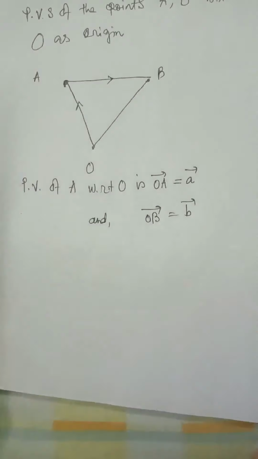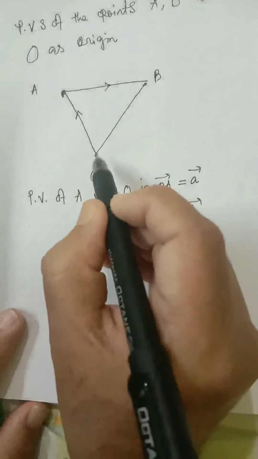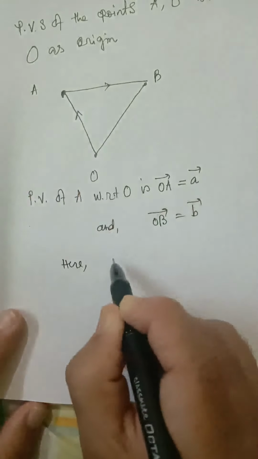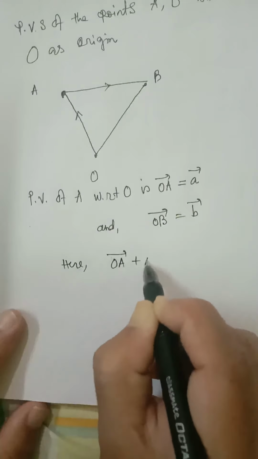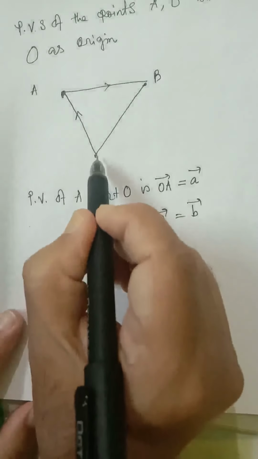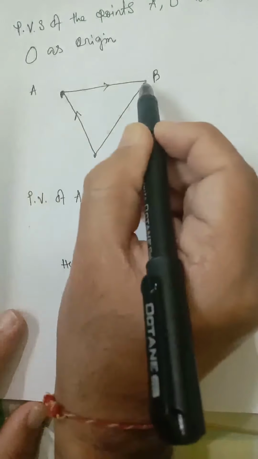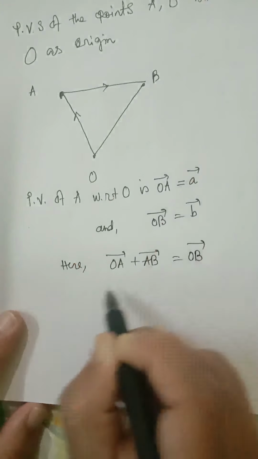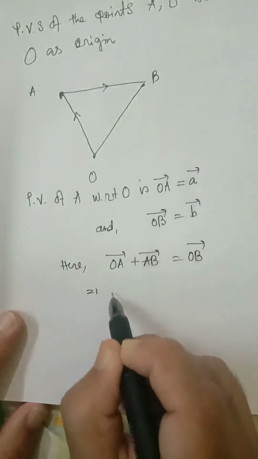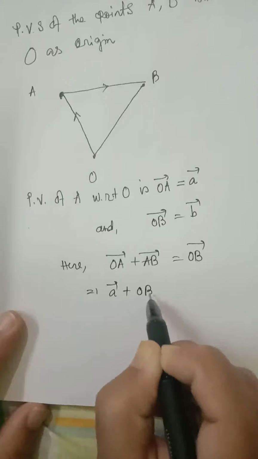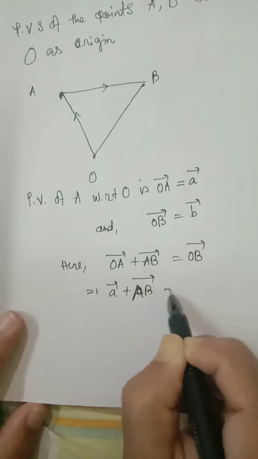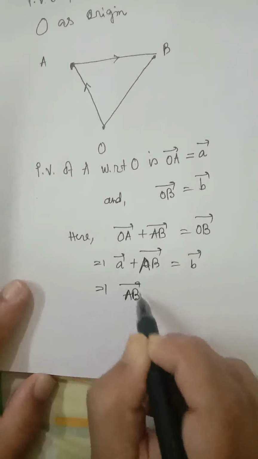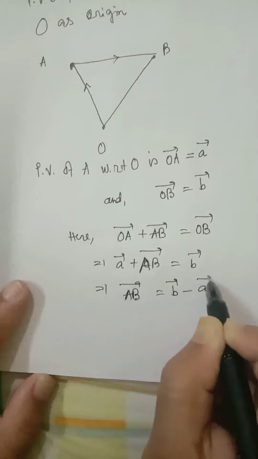Now by triangle law of addition, OA vector plus AB vector. You can think in this way, O to A plus A to B. So we started from O and reached B, so equal to OB vector. OA vector, that is A vector, plus AB vector is equal to OB vector, that is B vector. So AB vector is equal to B vector minus A vector.